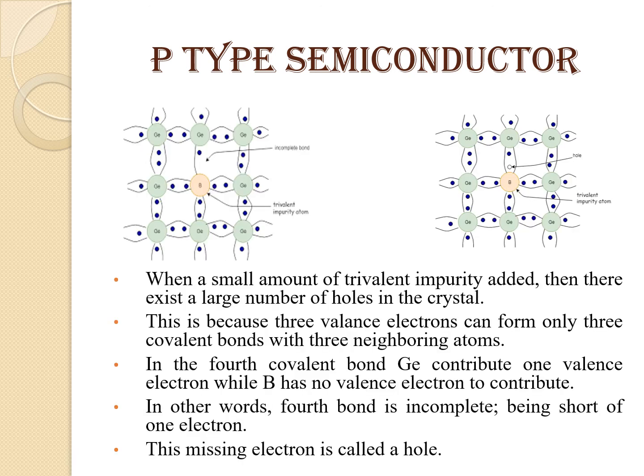P-type semiconductor. You can see in the diagrams, when a small amount of trivalent impurity is added, then there exists a large number of holes in the crystal. This is because 3 valence electrons can form only 3 covalent bonds with 3 neighboring atoms. In the 4th covalent bond, germanium contributes 1 valence electron while boron has no valence electron to contribute. Boron is also a trivalent impurity. In other words, the 4th bond is incomplete, being short of 1 electron. This missing electron is called a hole.